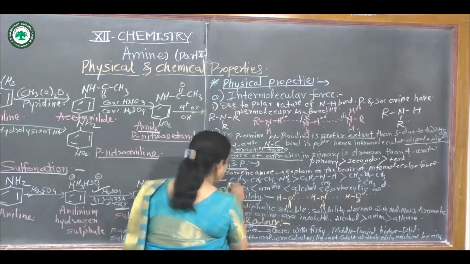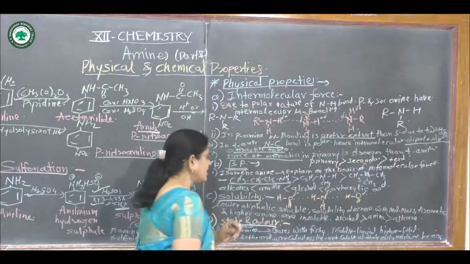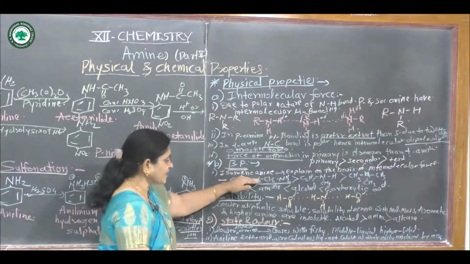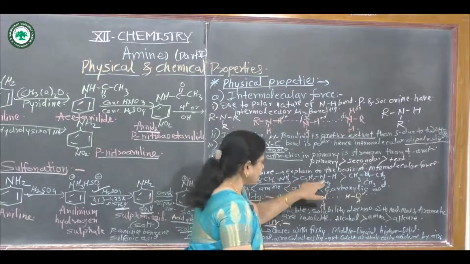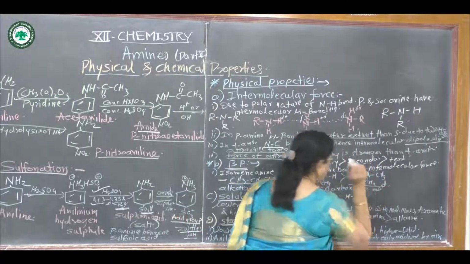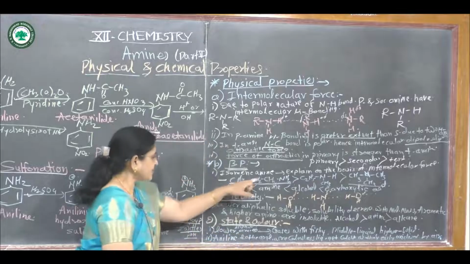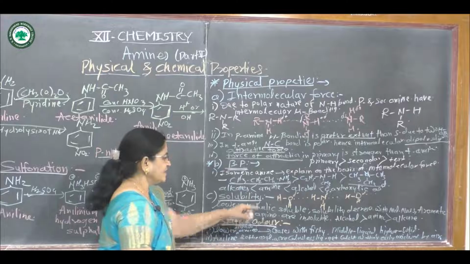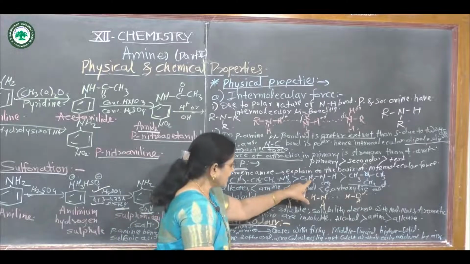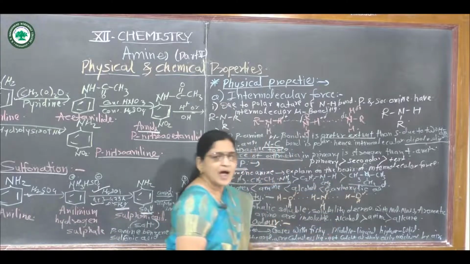That means the intermolecular force in primary amine is greater than that of secondary amine, and that is greater than that of tertiary amine, because the surface area of primary amine is greater than that of secondary amine, which is greater than that of tertiary amine.